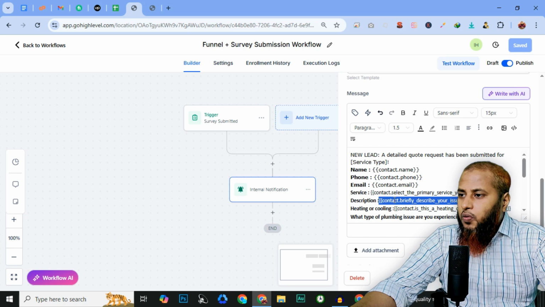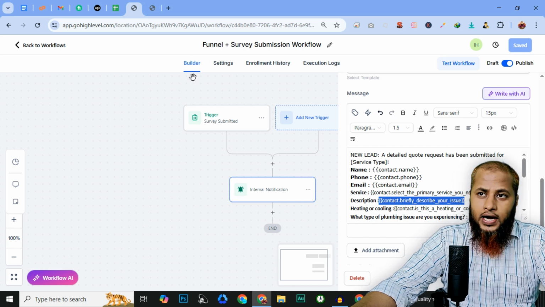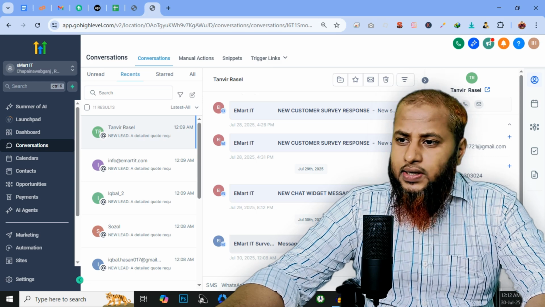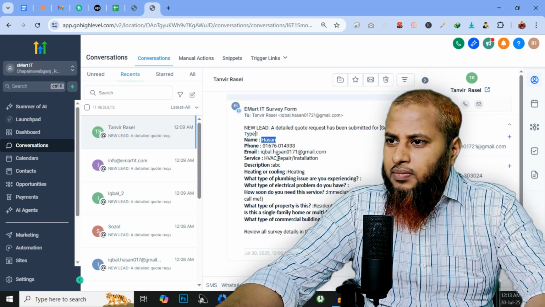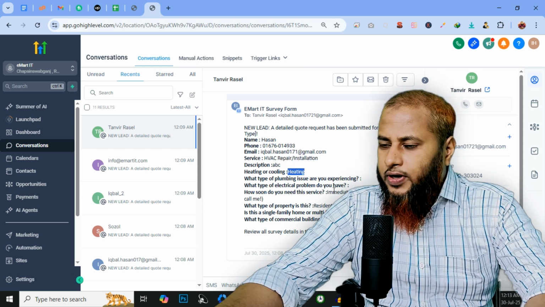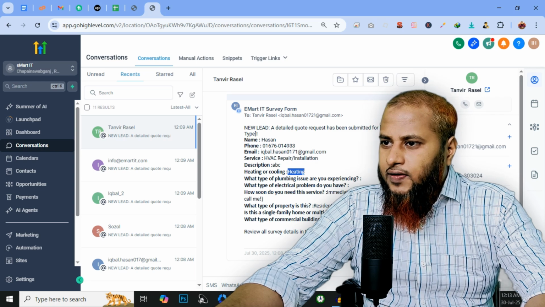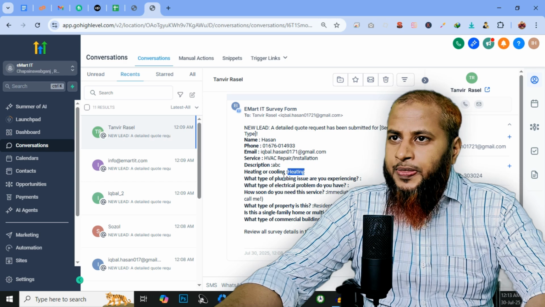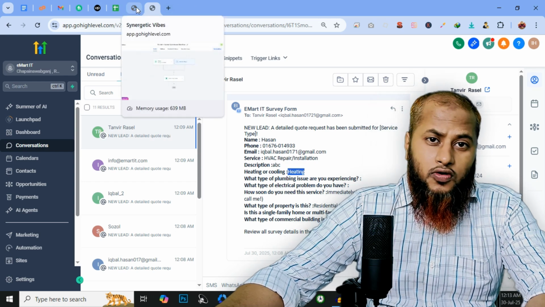Now let's see how we receive all the details inside the GoHighLevel conversations tab. This is the message we receive inside our conversations tab: name, phone number, email address, the service description, what the issue is. Then we can set a follow-up automation with this customer with our different workflow automations.